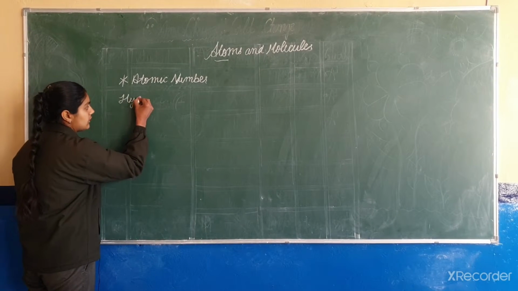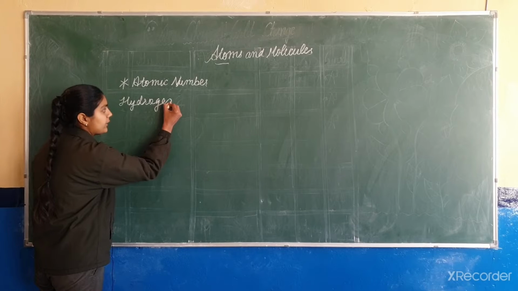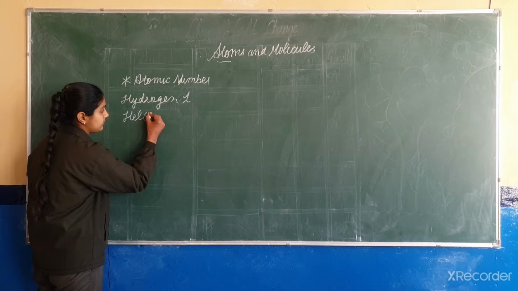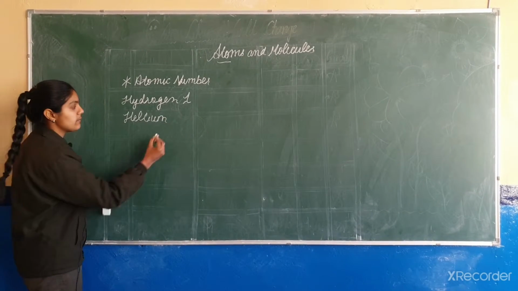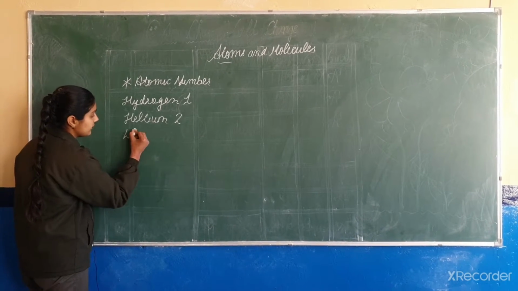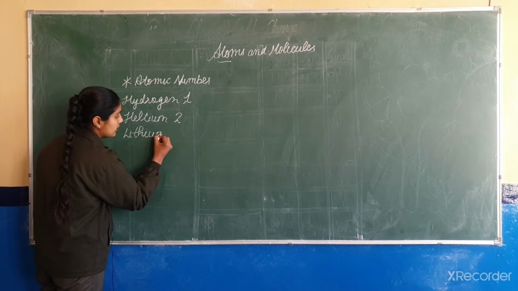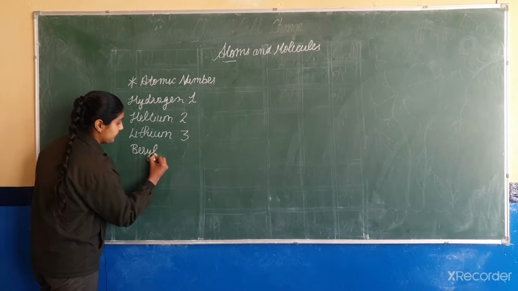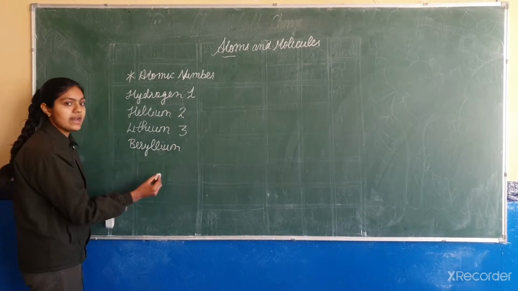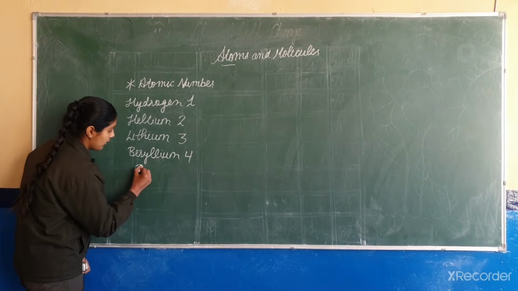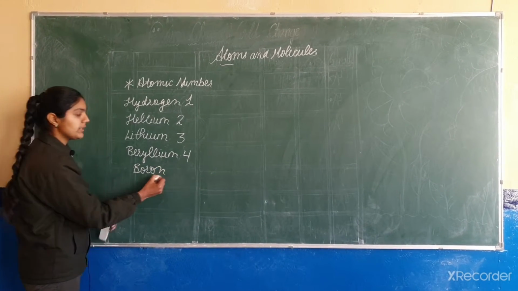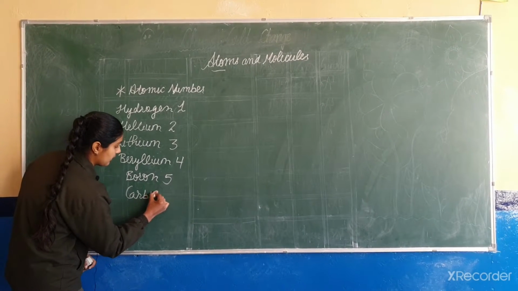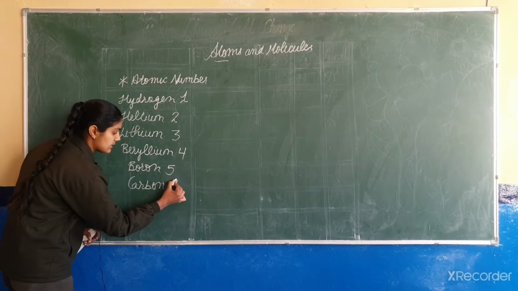First is hydrogen. The atomic number of hydrogen is 1. Helium. The atomic number of helium is 2. Lithium. The atomic number of lithium is 3. Beryllium. The atomic number of beryllium is 4. Boron. The atomic number of boron is 5. Carbon. The atomic number of carbon is 6.